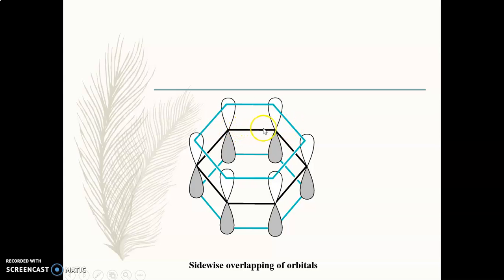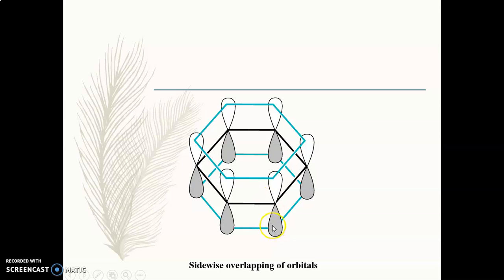Here we can see this is your sigma bond, and these p orbitals are perpendicular to the plane of the sigma bond. Of the two lobes present in the p orbital, one lobe lies above the plane of the sigma bond, as you see here, and the other lies below the plane of the sigma bonds. So each carbon atom has one unhybridized p orbital. So six carbon atoms have six unhybridized p orbitals, present perpendicular to the plane of the sigma bond.